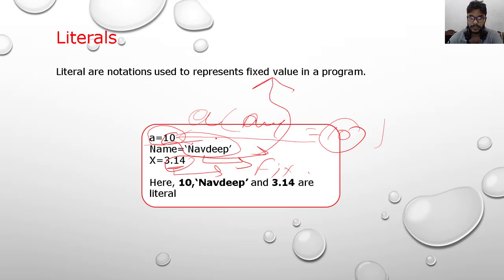Now here a is equal to 10, 10 is a fixed value, Navdeep is a fixed value, and 3.14 is a fixed value. So any value which is fixed, or any constant value in Python, is known as a literal.